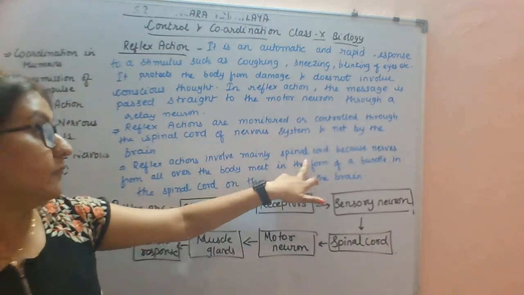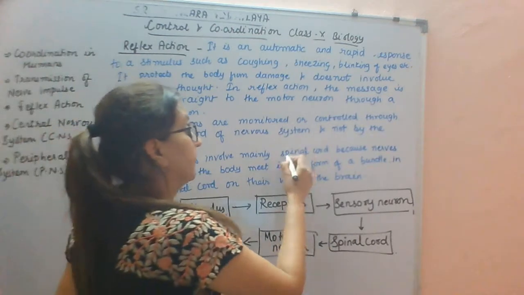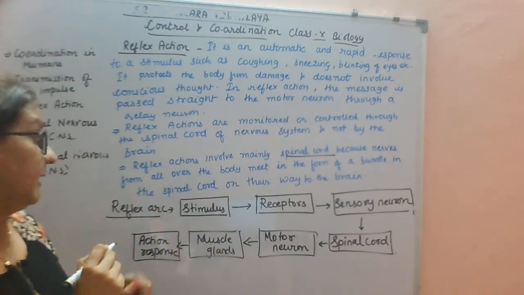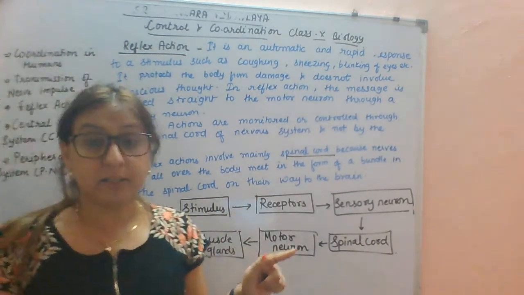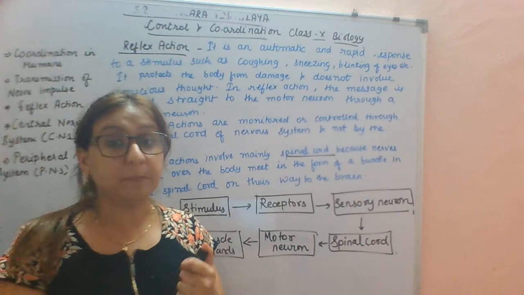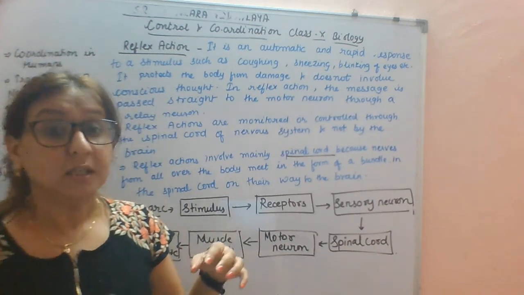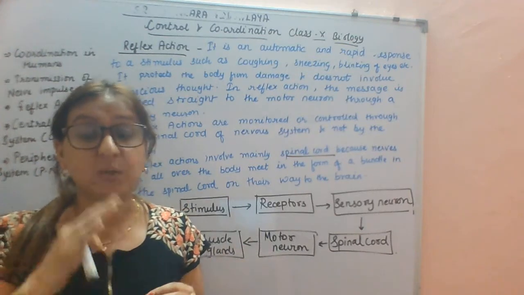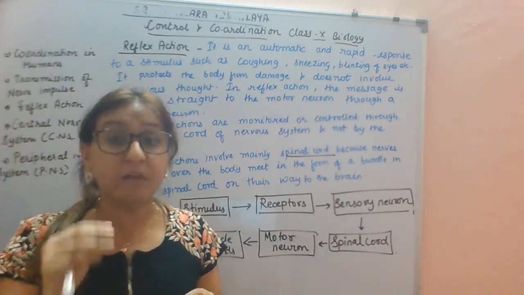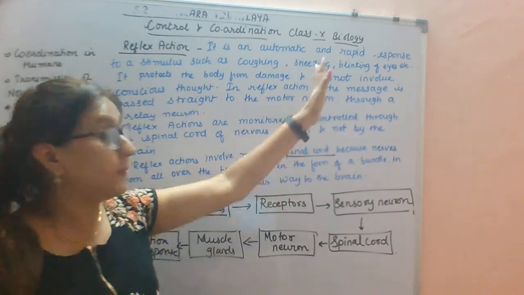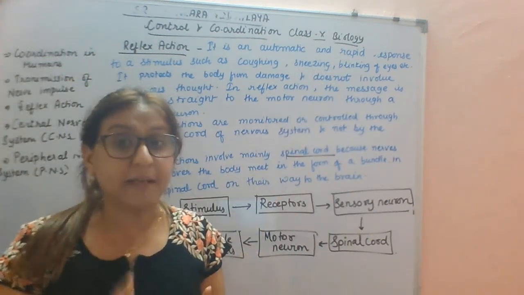Reflex action involves mainly the spinal cord because nerves from all over the body meet in the form of a bundle in the spinal cord. Why does the reflex action take place in the spinal cord? Because it has to be immediate, it has to be sudden. If the message were conveyed to the brain, it would be a little late. So that's why the reflex action is taken by the spinal cord.